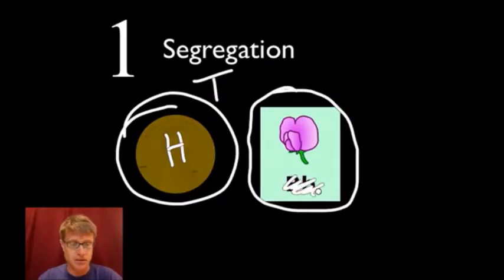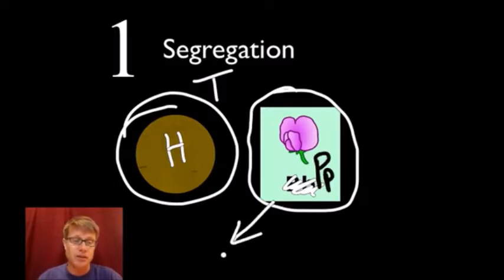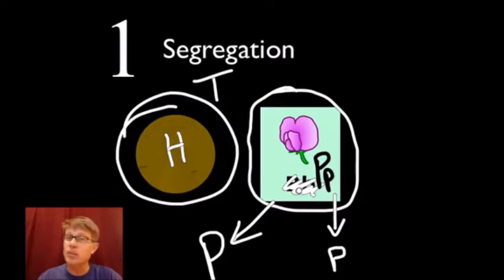So left coat? No, I want P, little P. What are the odds that the offspring are going to get a big P? What are the odds that they're going to get a little P? And so that separation of those two alleles is called segregation.